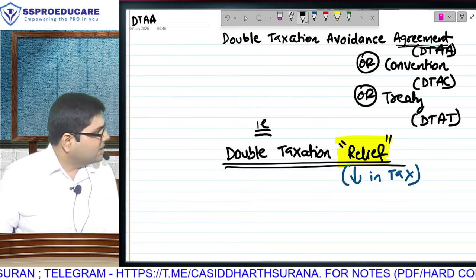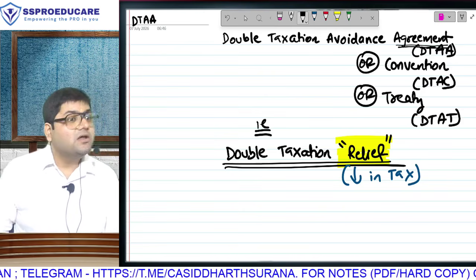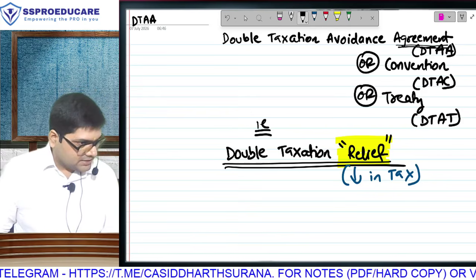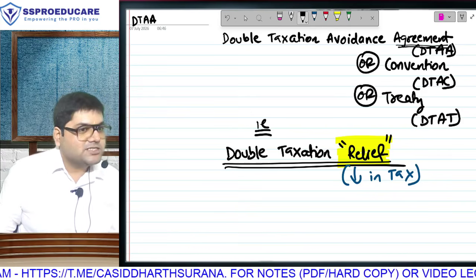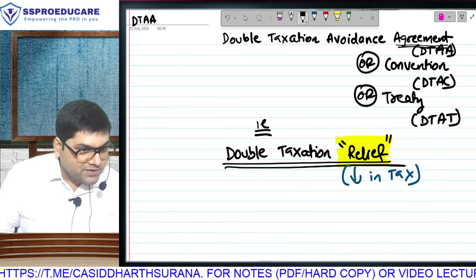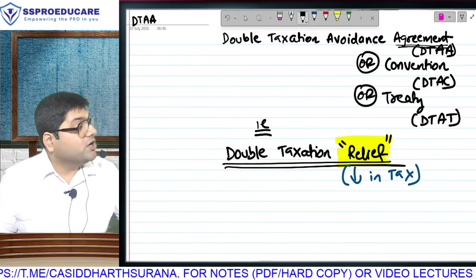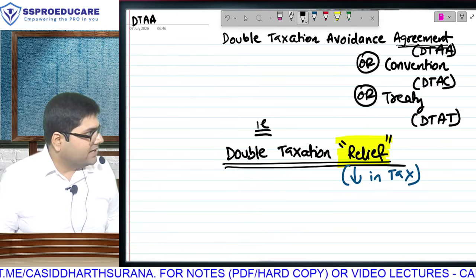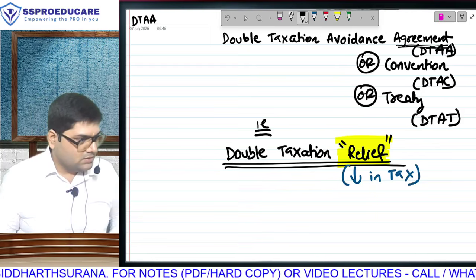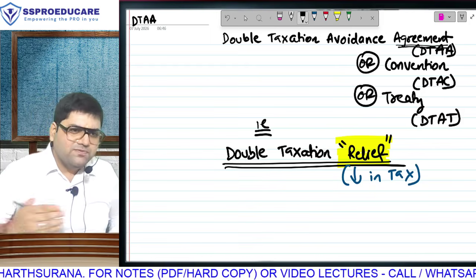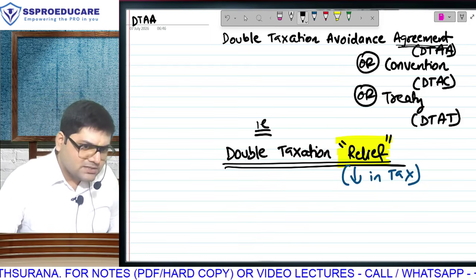Okay. We are talking about a chapter called double taxation relief. If you have paid a double tax, you will be getting some relief. This chapter is about how to calculate that relief. That means we as chartered accountants are going to reduce the tax of our client by granting our client the relief. Hello? Will anyone be happy in paying double tax?